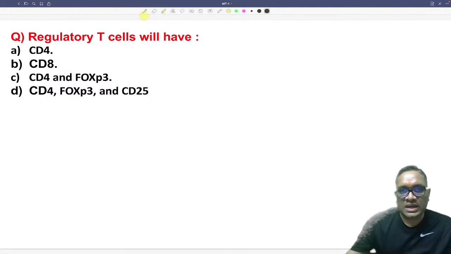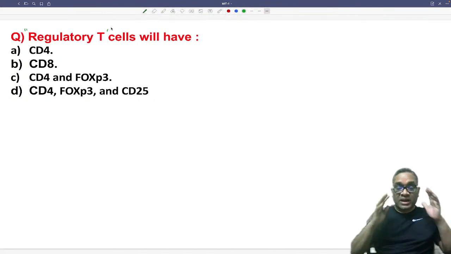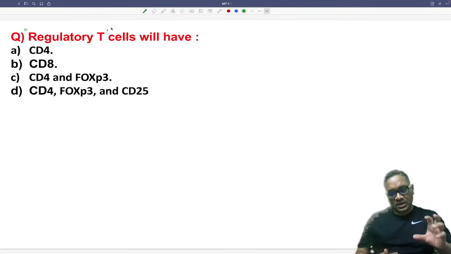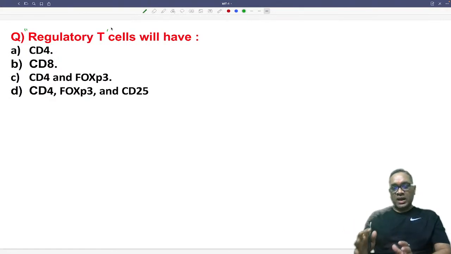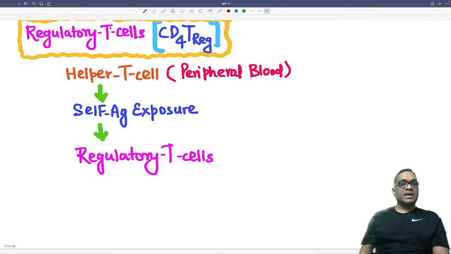Here I will tell you about regulatory T cells. It's an example of helper T cells which have been modified. When will they be modified? In the periphery. And in the peripheral blood, why will they be modified? Because of exposure to the self antigen. So regulatory T cells are basically present in peripheral blood and they are modified by exposure to the self antigen. Now I'm going to discuss that.